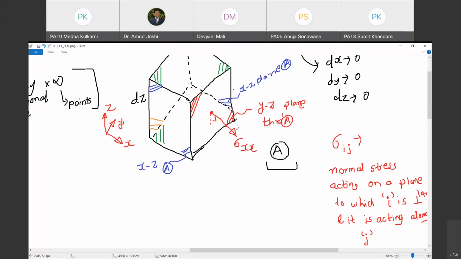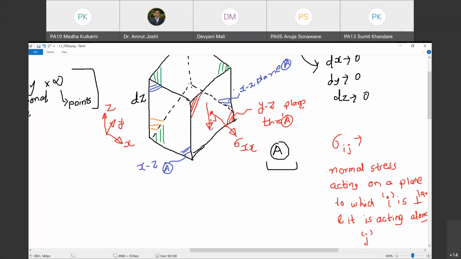Whether it is along positive x direction or negative x direction doesn't matter. We are still going to denote the second suffix as x, whether it is in positive x or in negative x.